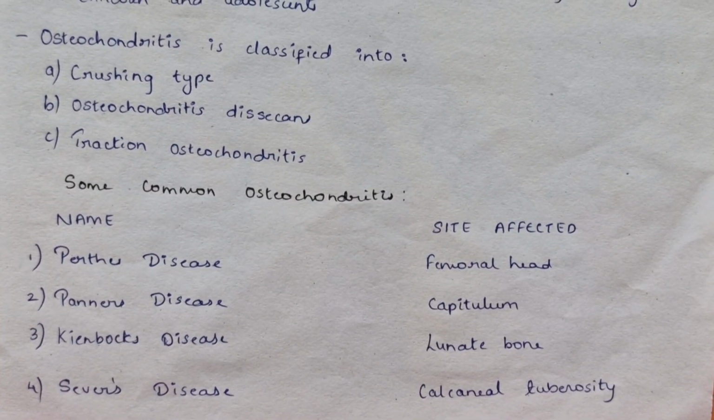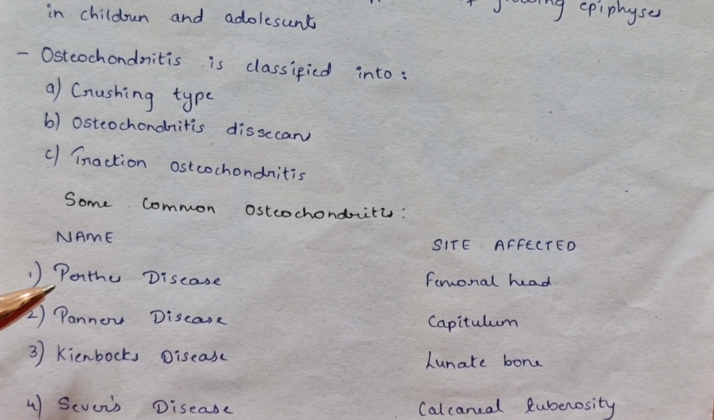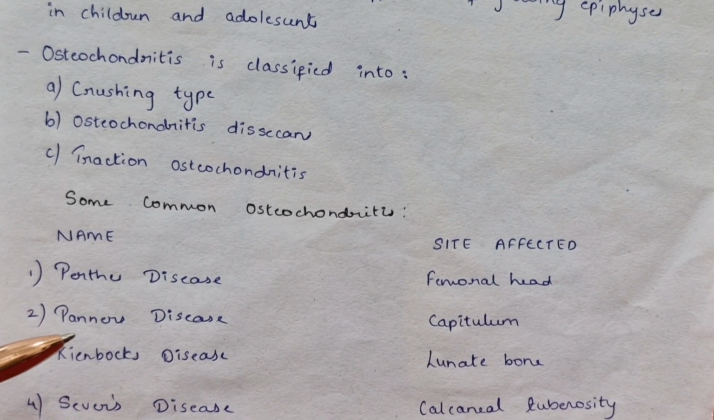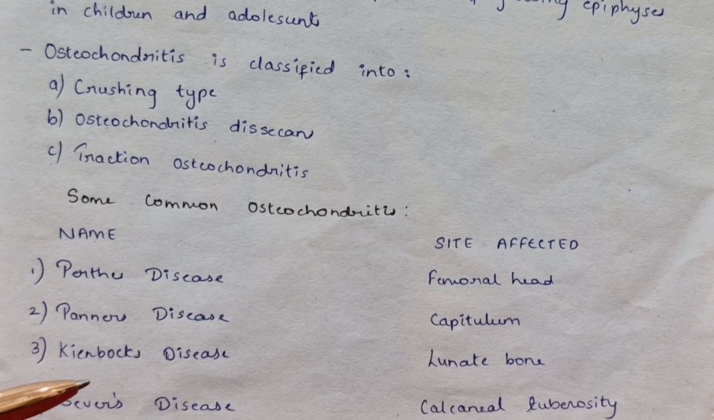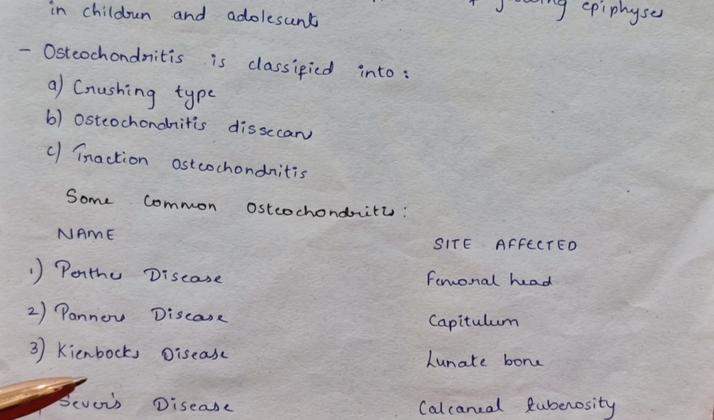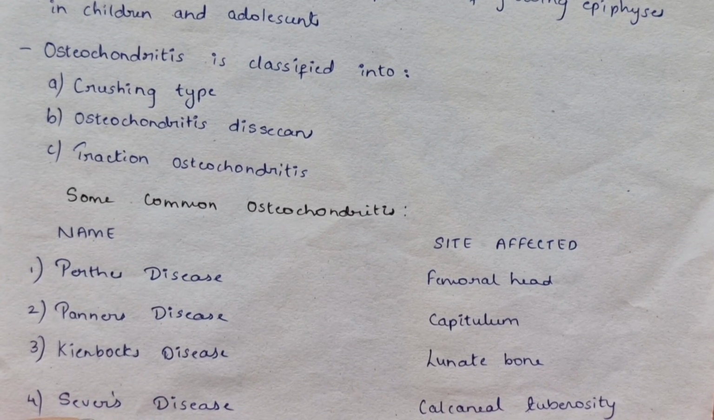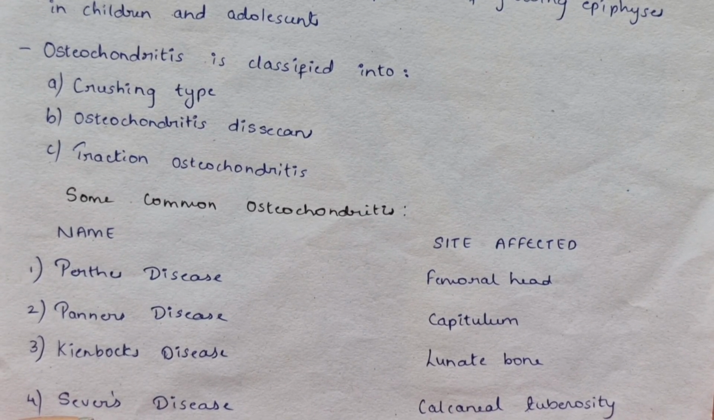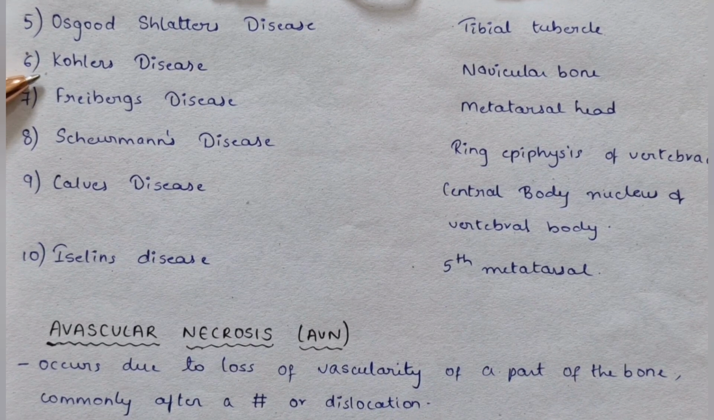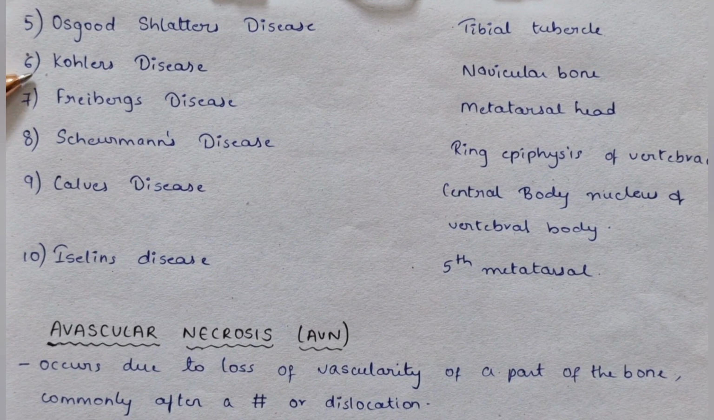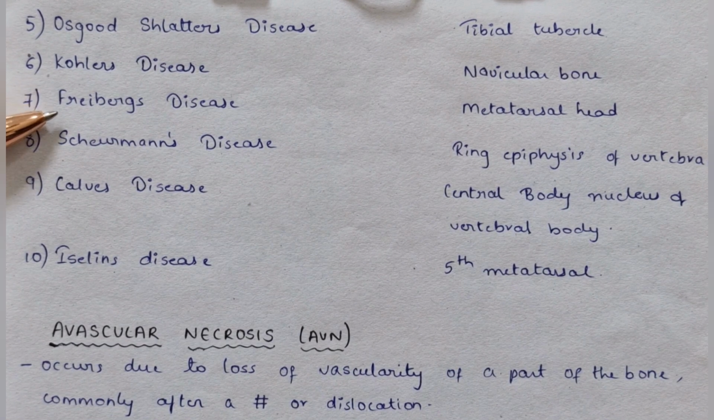Some common osteochondritis: Perthes disease, site affected is the femoral head. Tanner's disease, site affected is the capitulum. Kienbock's disease, site affected is the lunate bone. Sever's disease, site affected is the calcaneal tuberosity. Osgood-Schlatter's disease, the tibial tubercle is affected. Köhler's disease, the navicular bone is affected.